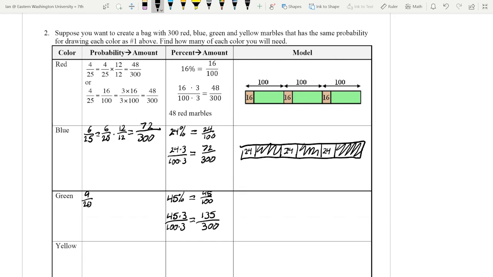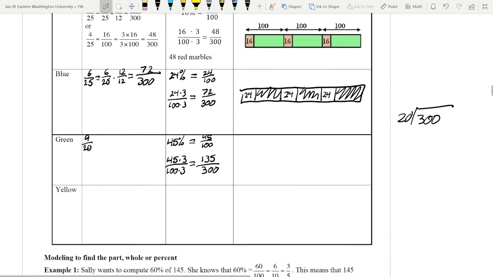Now this next one's a little trickier. Because we have 20 in the denominator instead of 25, we can't multiply by 12. So an easy way to do this is to divide 300 by 20. Well, that's the same problem as dividing 30 by 2. We just take a 0 off of both of those. It's the same problem, and we know what that is. That's 15. So we're going to multiply our top and bottom by 15: 9 over 20 times 15 over 15.